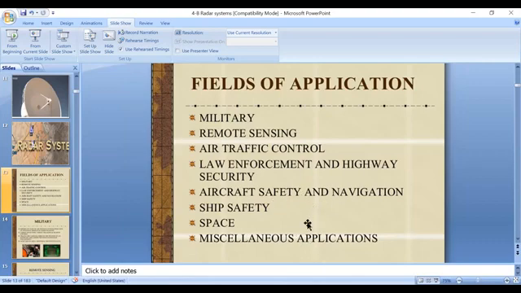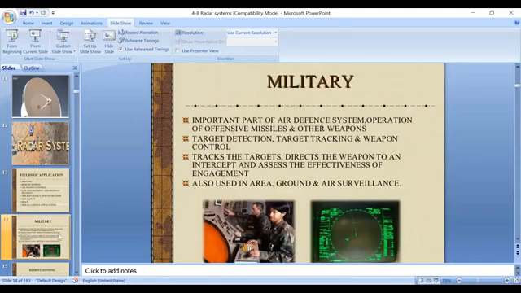But first generation radars were limited to only military applications. After some advancements in electronics and antenna materials, now we are able to use radar systems in the fields of military, remote sensing, air traffic control, law enforcement and highway security, aircraft safety and navigation, ship safety, space, and other day-to-day applications also. See here how we are using them in military applications.